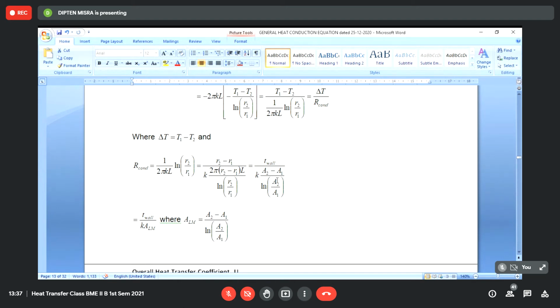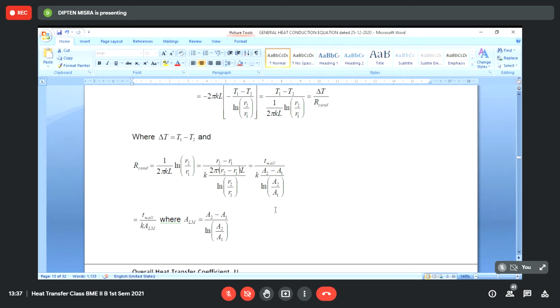So this log of a number is an internal number. What we have is the dimension of area divided by some number, so it represents some kind of an area. That area is called the log mean area. The log mean area is defined as follows, because here what is happening,